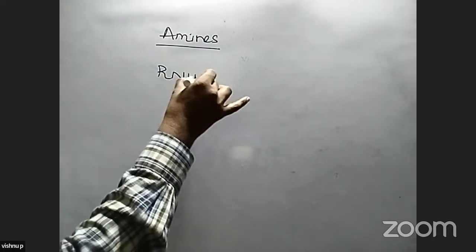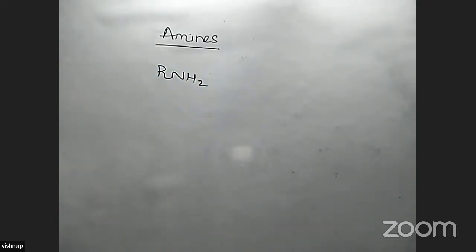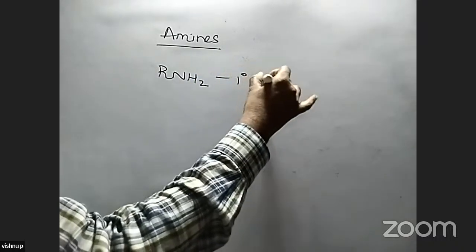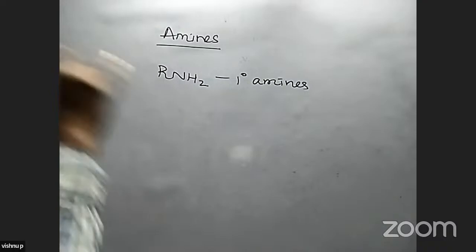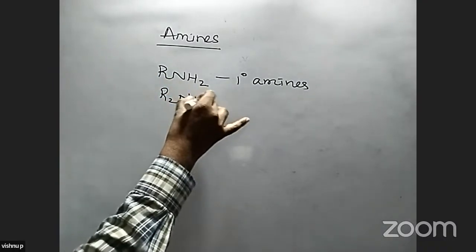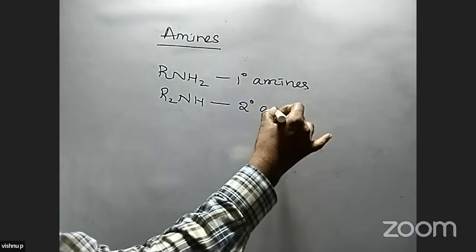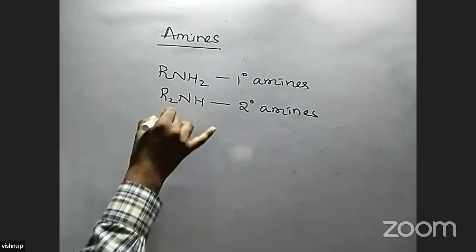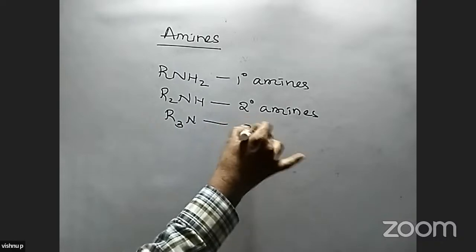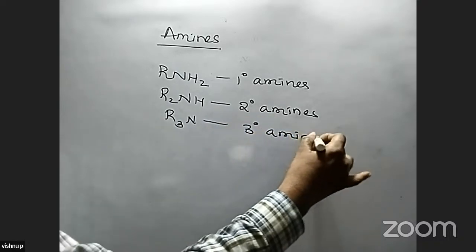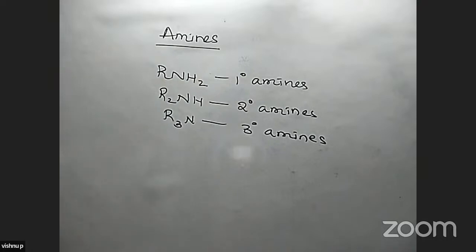Amines are of three types. If the RNH2 group is present, this is called a primary amine. If the R2NH group is present, it is called a secondary amine. If the R3N group is present, it is called a tertiary amine. So there are three types of amines: primary amines, secondary amines, tertiary amines. First let's start with the preparation methods of these three types of amines.